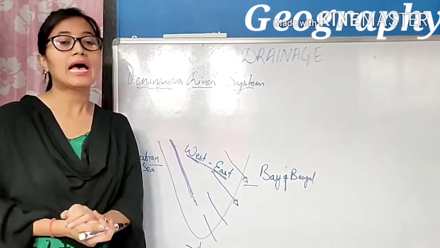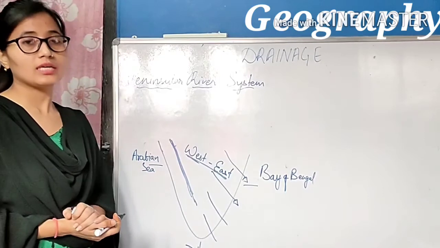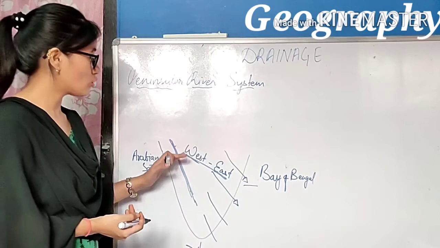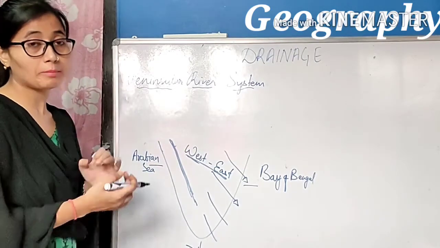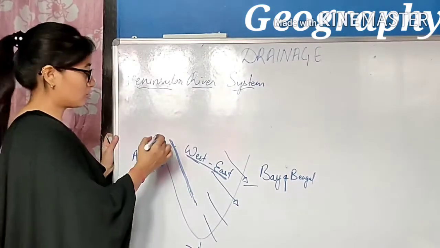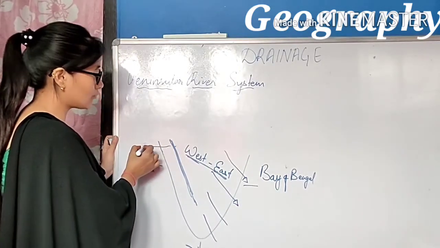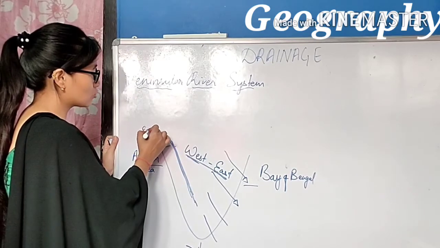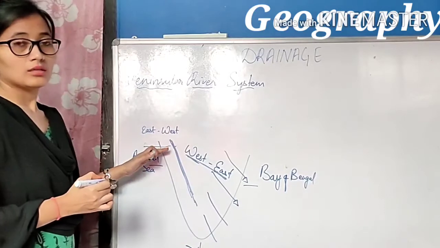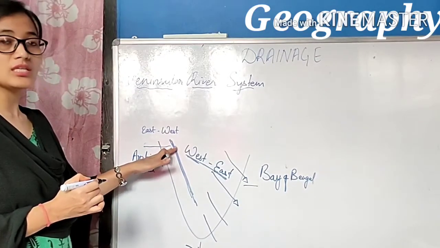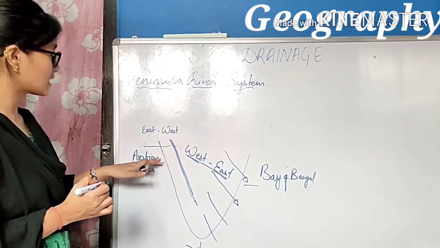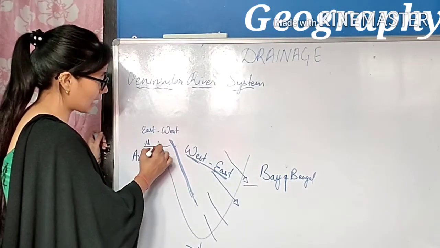And there are some more rivers in Peninsula India which originate in the Western Ghat but flow in which direction? East to west. The rivers that originate in the Western Ghat and flow in east to west direction are Narmada and Tapi.